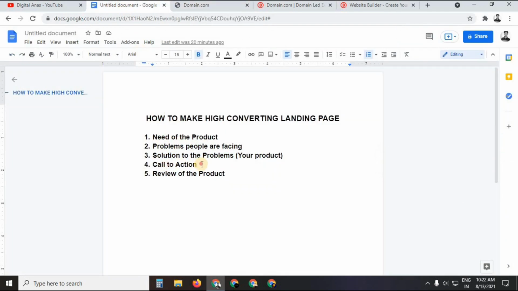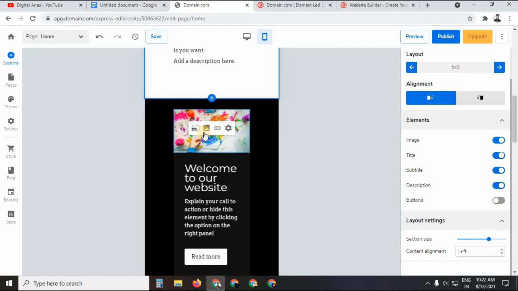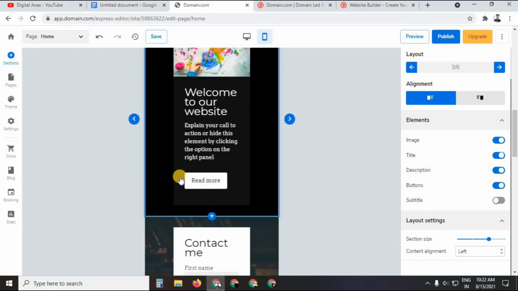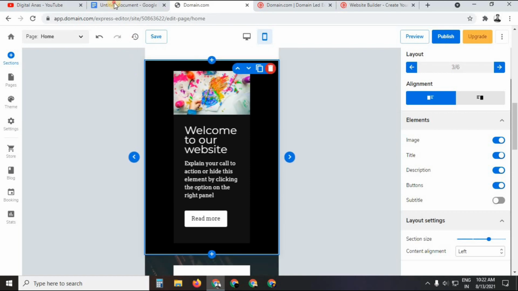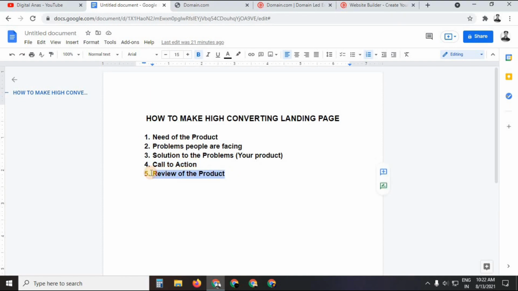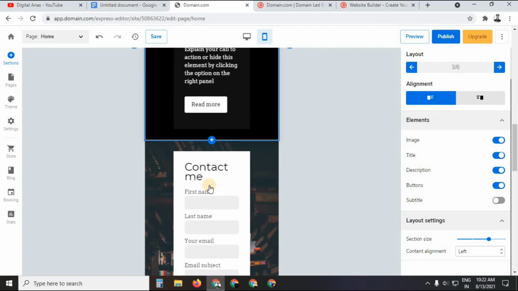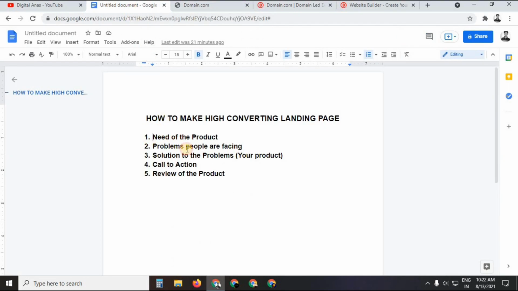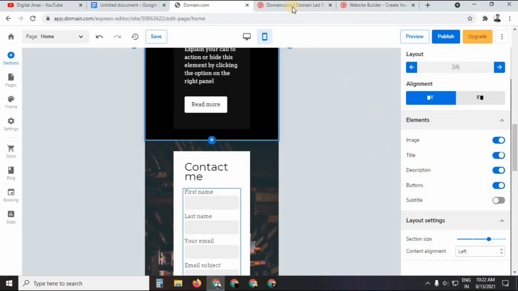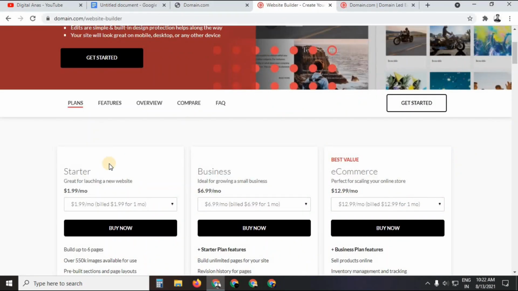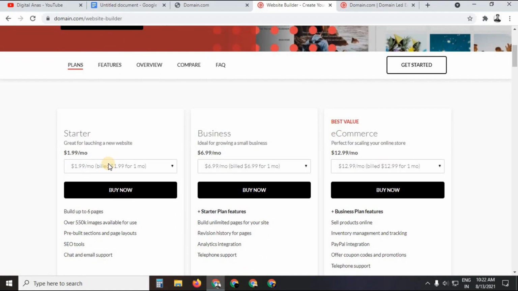Okay, and then you have to give a call to action section, which means a button, as you can see here is a button, which means that behind this button you need to apply your affiliate link. Okay, and the next option is a review of the product, which means you can write some testimonials and some reviews of the offer which you are promoting. So in this 5-step formula, you can make a very high converting landing page with the help of the website builder of bydomain.com, which is very affordable. As you can see the services, the prices are very affordable as compared to the services they are offering to you.